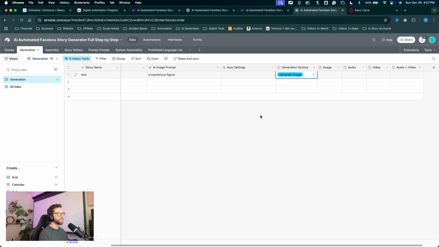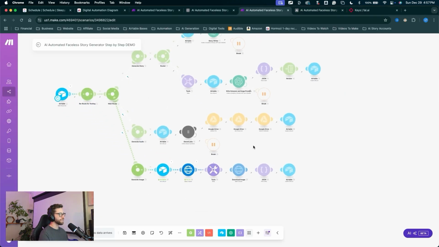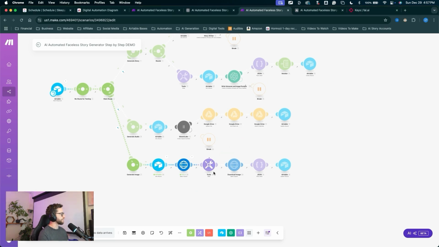Let's jump into Airtable. We can delete this out of the generation actions, click back into it and reselect it. Come back into Make, watch this run down. There it goes. We're waiting that 20 seconds while that image is being generated.